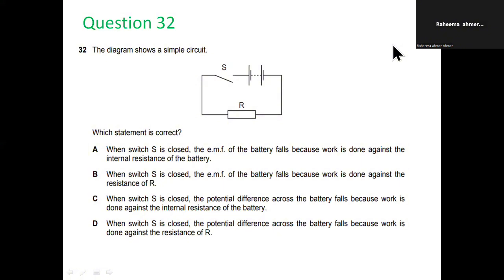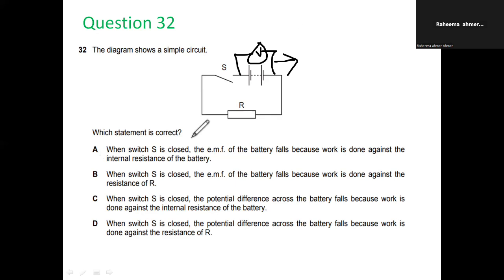So let's begin. The diagram shows a simple circuit. Which statement is correct? Remember one thing: in this simple circuit, if you connect the voltmeter here, you would be able to measure the potential difference across the battery, not the EMF of the battery. Remember this, okay? Now this question concerns the switch being open. When the switch is open, the voltmeter reading would be equal to the EMF of the battery, right?